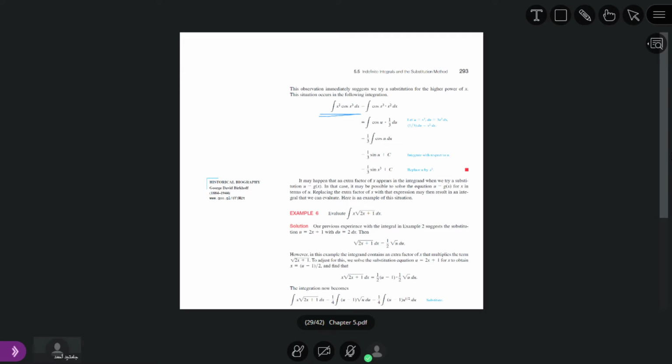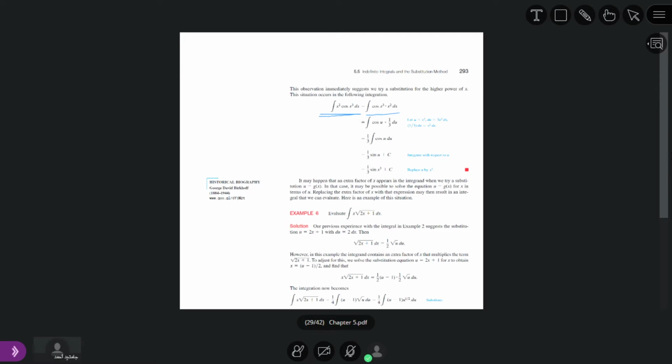But x square is at the start, so first of all we rearrange the given function. So this becomes cosine x power 3 dot x square dx.